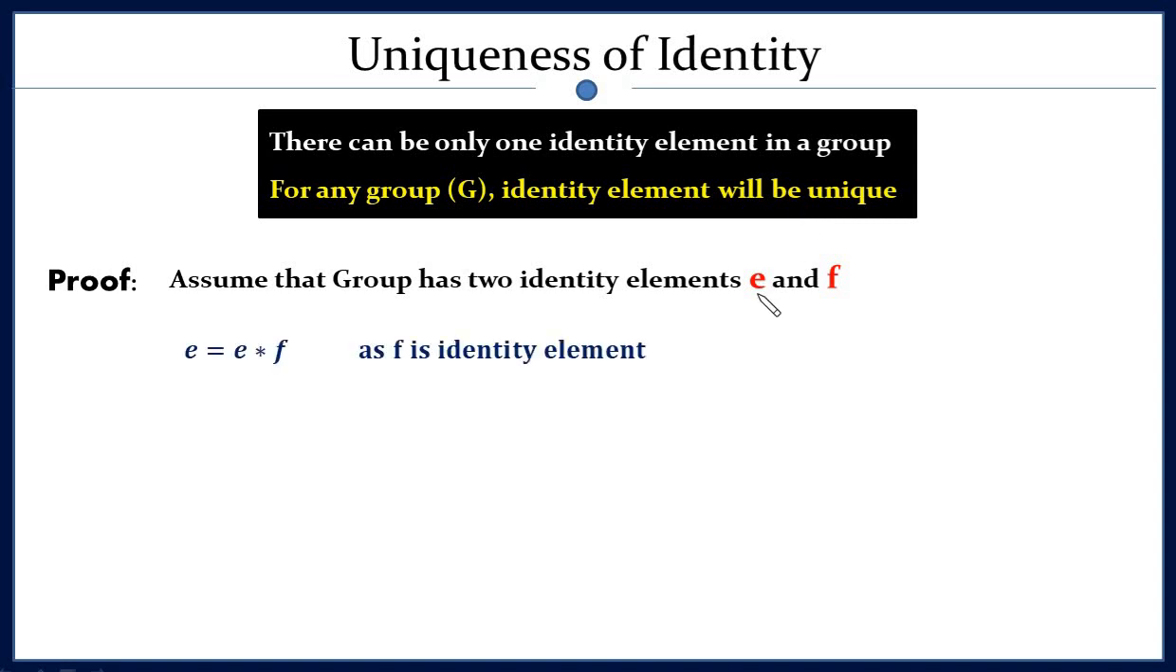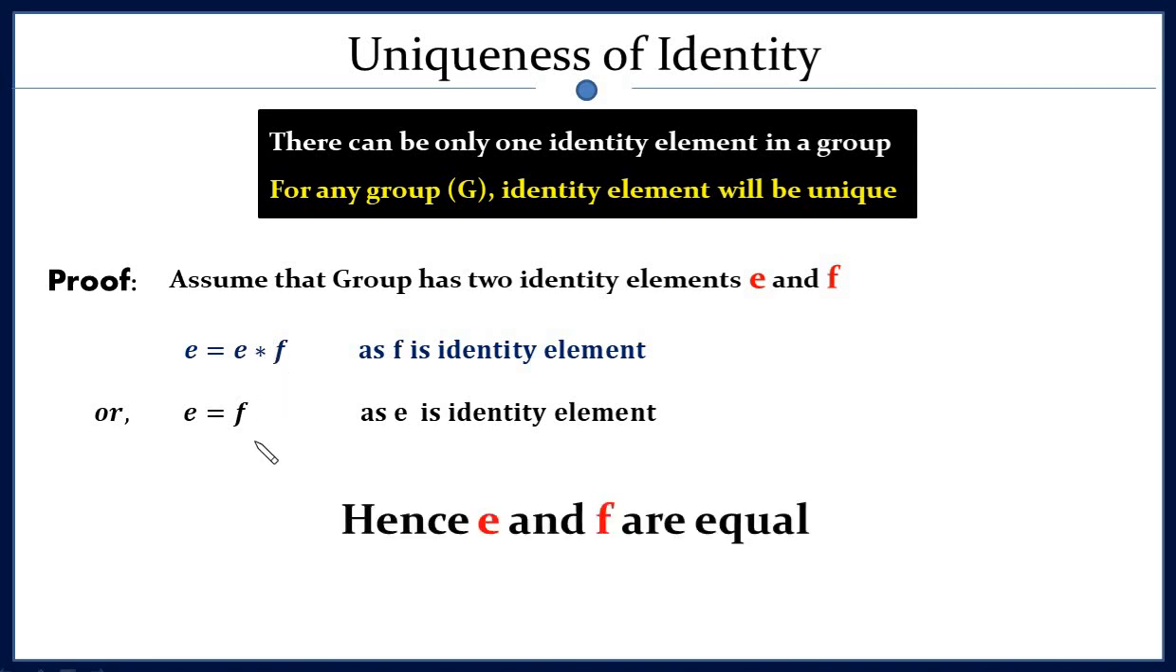Now we can write E as E star F. Why? Because F is an identity element, so if you operate F with any other element, it will give us the same element. So E is equal to E star F. Now E is also an identity element, therefore E star F can give us F, because the operation of an identity element with any other element results in the same element. So E star F will be F. E and F are equal. Therefore E and F are the same element; they are not distinct elements. So for a group we cannot have two different identity elements.